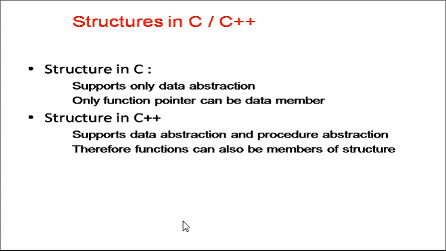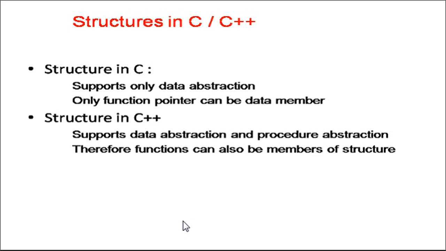data of dissimilar type. For example, in a structure called student, I can have roll number, I can have his division, I can have name. So roll number is integer, division is character, and name is an array of characters. So in the structure we can have different data of dissimilar type, right?